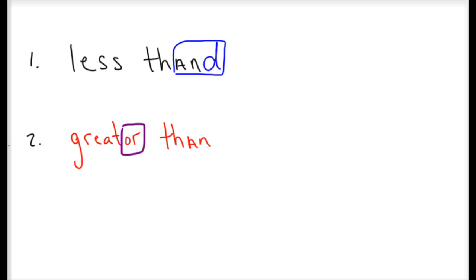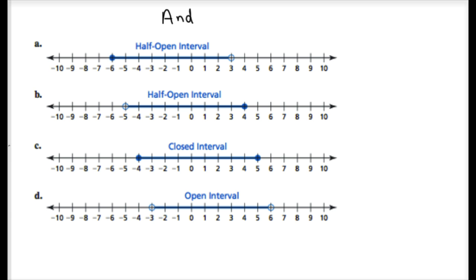Let's take a look at the number line, so you can see the difference between an "and" statement and an "or" statement. These are all examples of "and" statements. If I write two separate inequalities here, x is greater than or equal to -6, and x is less than 3.